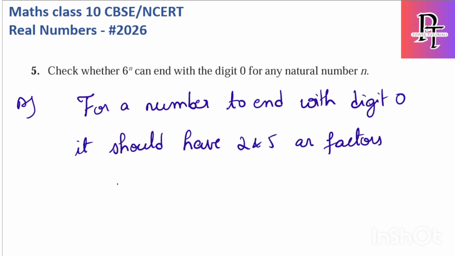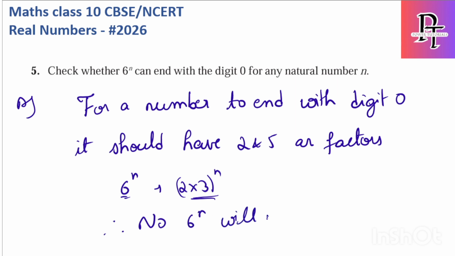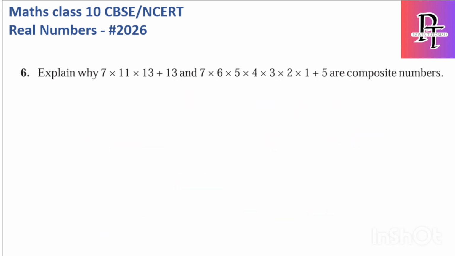So what about 6 power n? What are the factors of 6? It is 2 into 3, whole power n. It does not have 5 in it. So the answer is no, 6 power n will not end with 0.